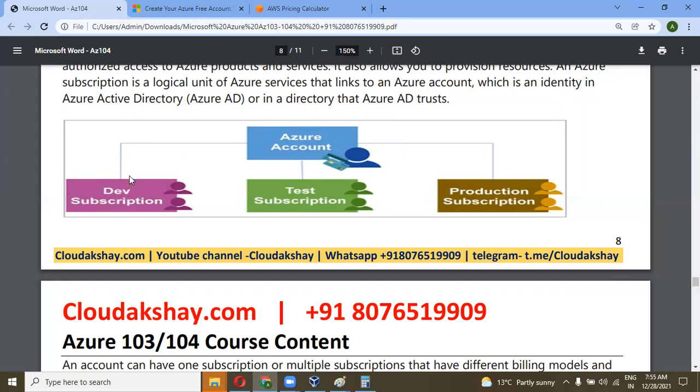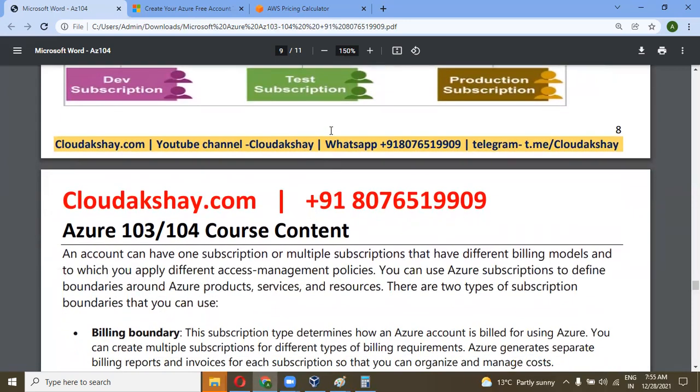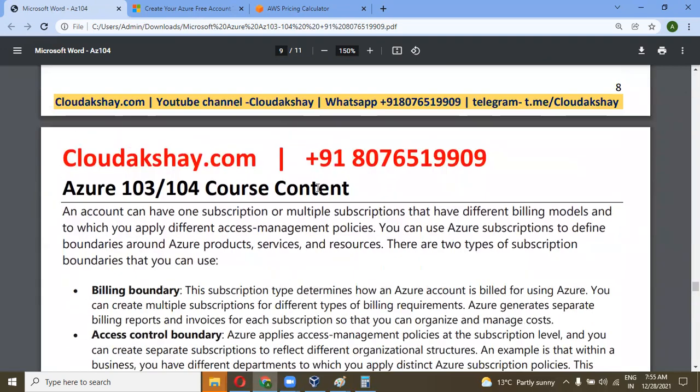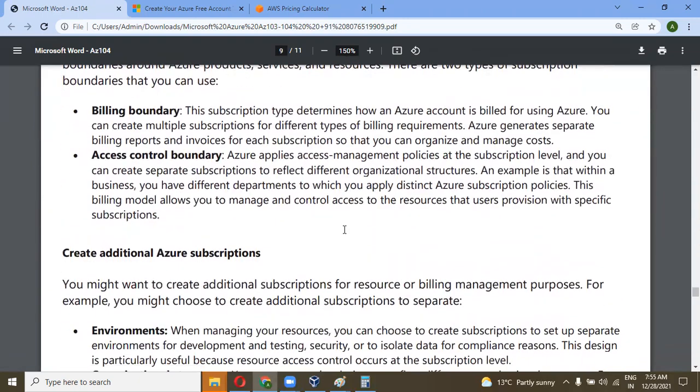If you want to assign $500 per month for the testing subscription, you can assign that limit. You can also assign billing boundaries and access control boundaries. We will see these things in the live console.